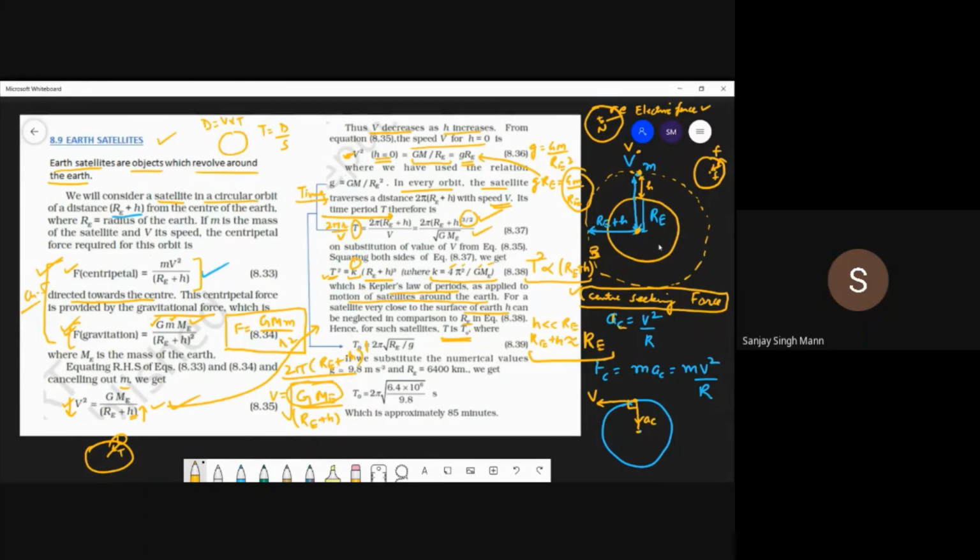Then again using this value of acceleration due to gravity, g is equal to gm upon re square, we get this t naught, and putting in these values, t naught comes out to be 85 minutes. So the satellite will be at the same place within 85 minutes. In 85 minutes this satellite takes one round, and this is the velocity of the satellite.